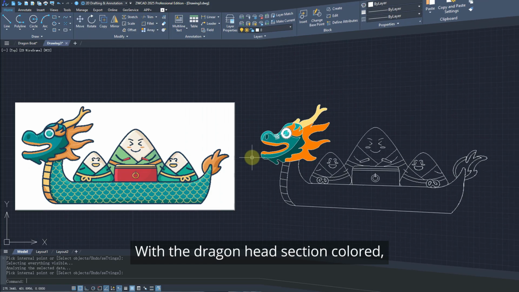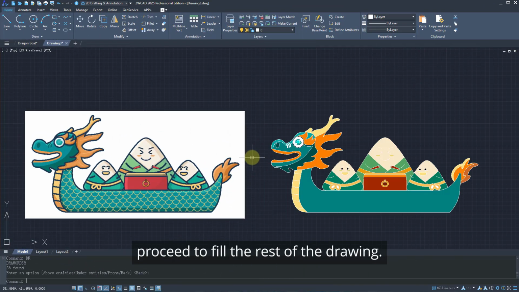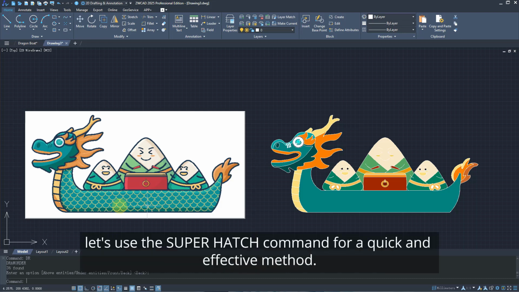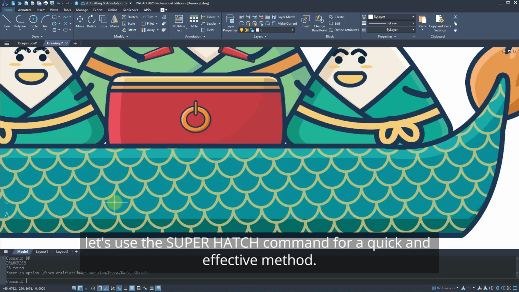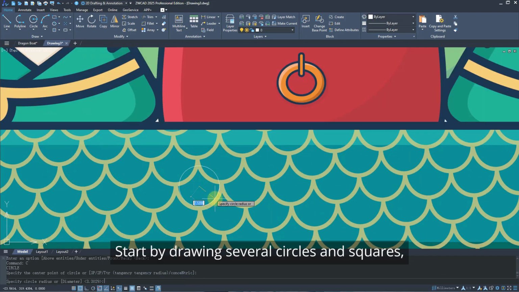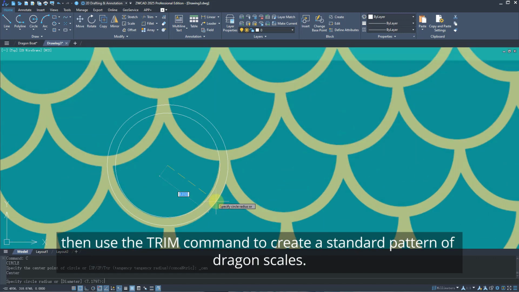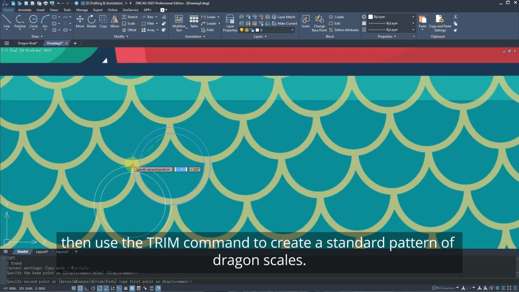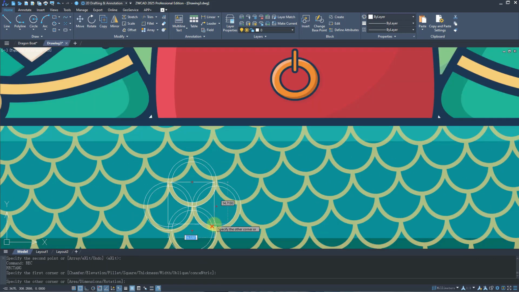With the dragon head section colored, proceed to fill the rest of the drawing. As for the dragon scales on the hull, let's use the Super Hatch command for a quick and effective method. Start by drawing several circles and squares, then use the Trim command to create a standard pattern of dragon scales.